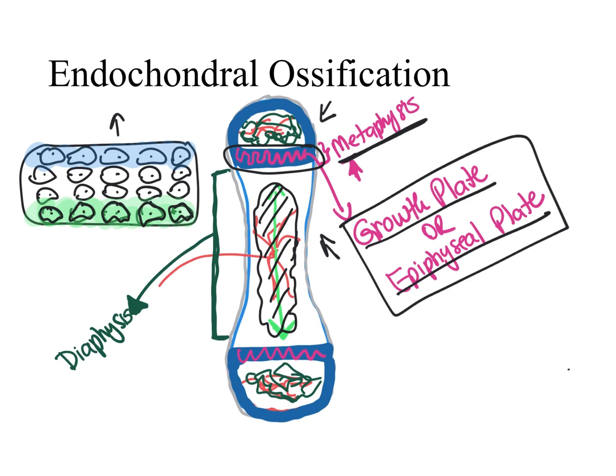So we have the formation of bone in the side of the plate that's closer to the diaphysis, and we have the formation of more cartilage in the side of the growth plate that's closer to the epiphysis. And when this happens, you can conclude that we keep having cartilage on this side of the growth plate, and we are having bone forming in this side of the growth plate. And when this happens, we have our bones growing in length.